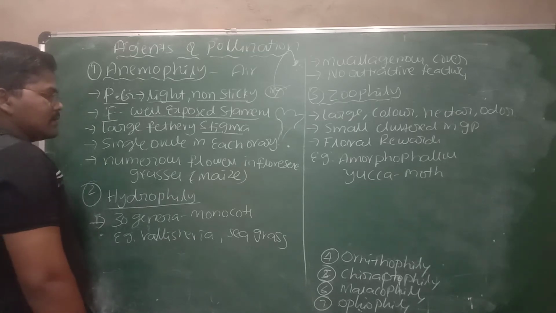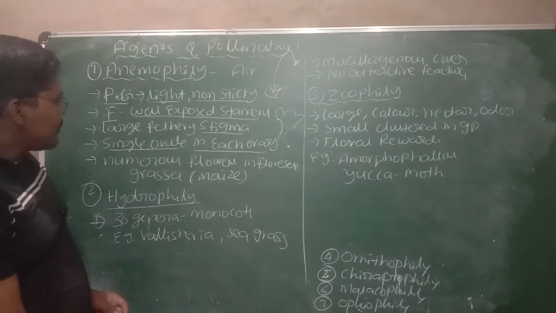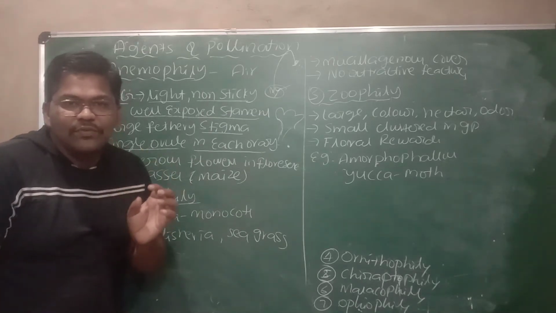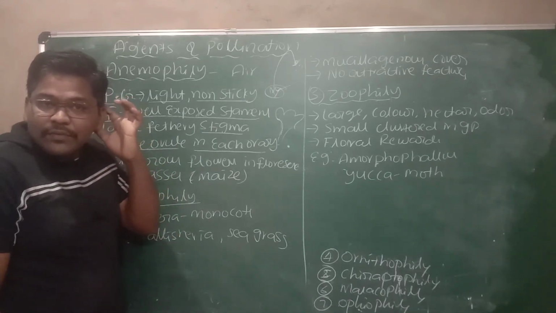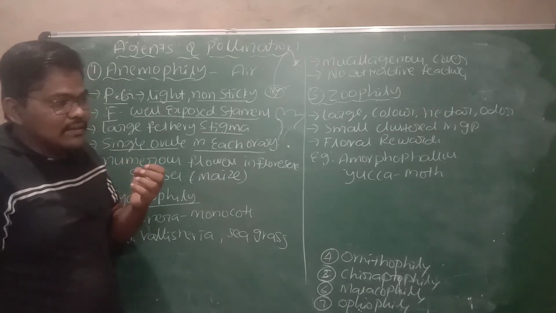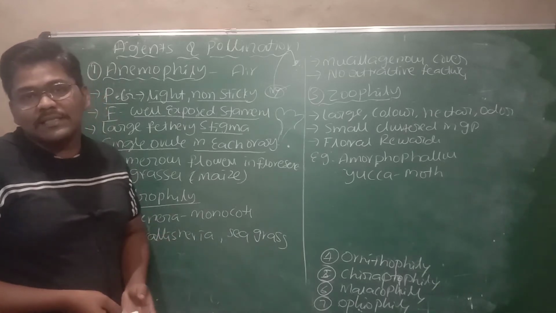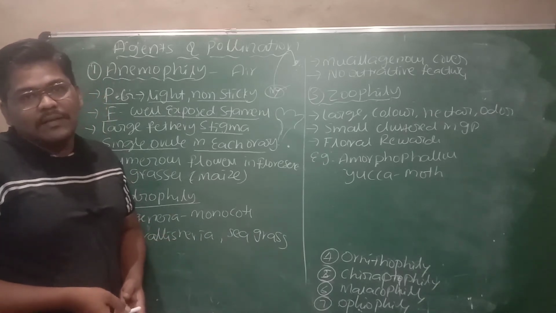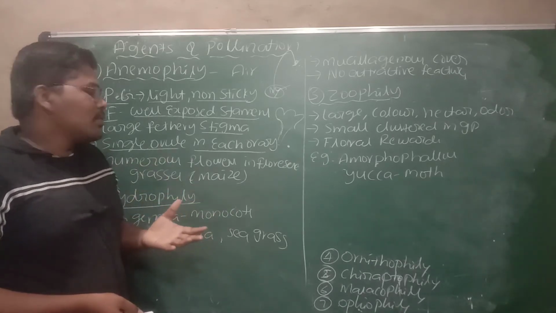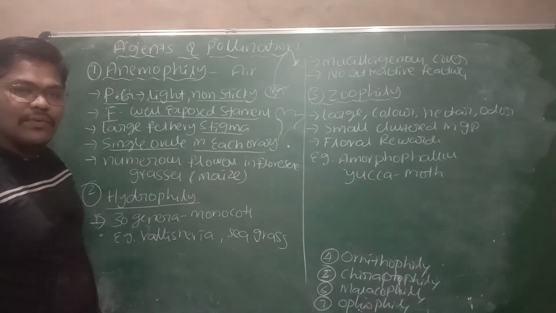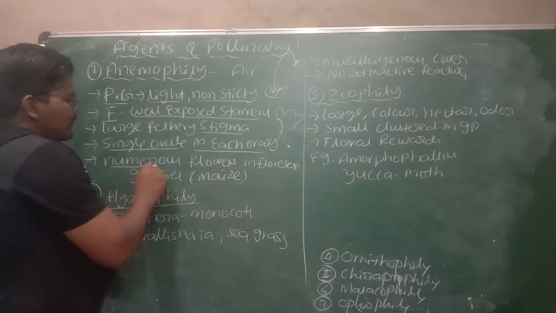Next, a single ovule in each ovary. The air pollinated flower contains a single ovule in each ovary. The number of pollen grains is more. Why? Because during release and transportation, a lot of pollen grains may reach different places and not the stigma, and a lot of pollen grains are damaged. Because of that, the number of pollen grains is more, but the number of ovules is only one in each ovary.